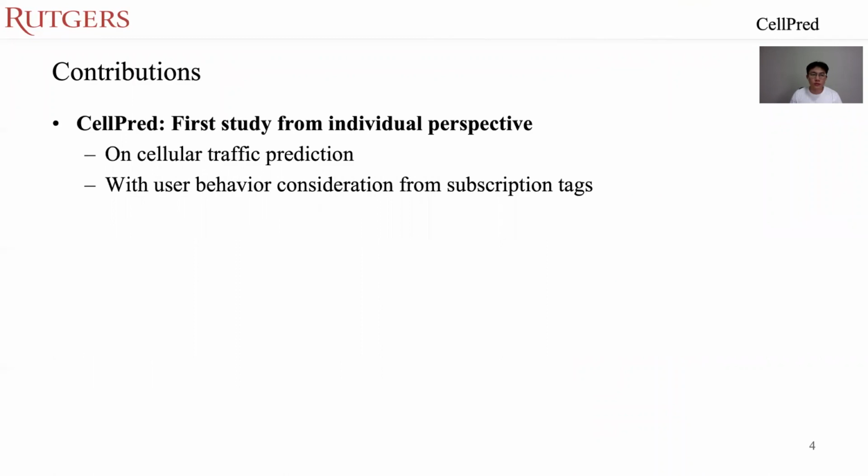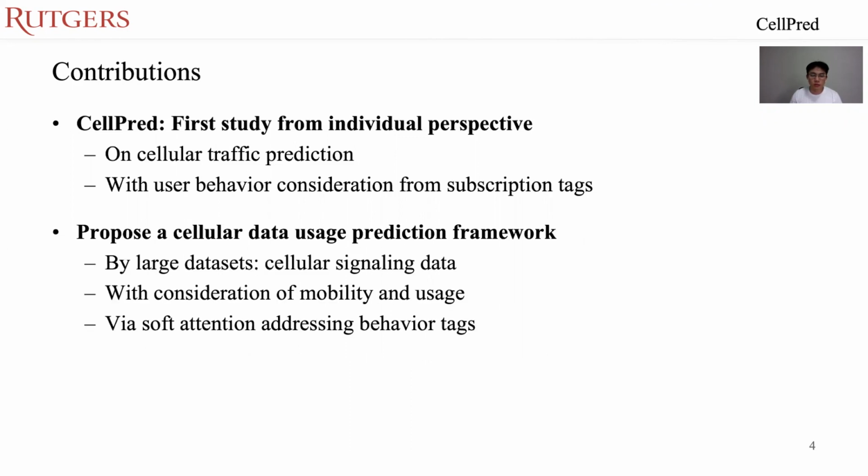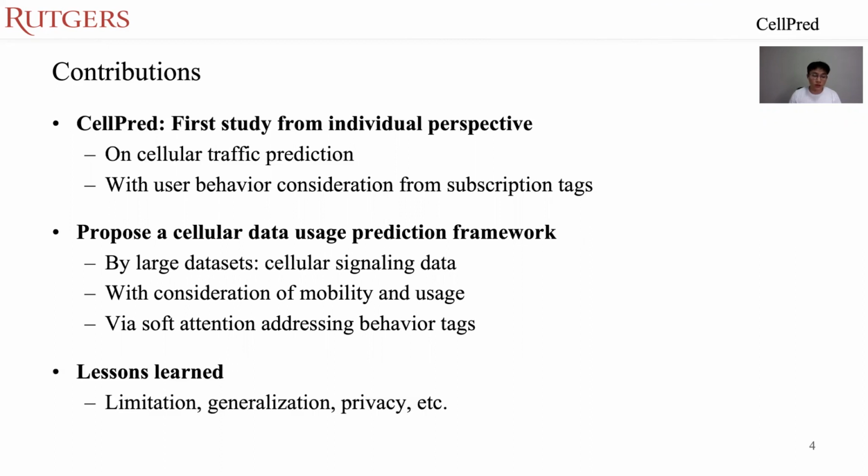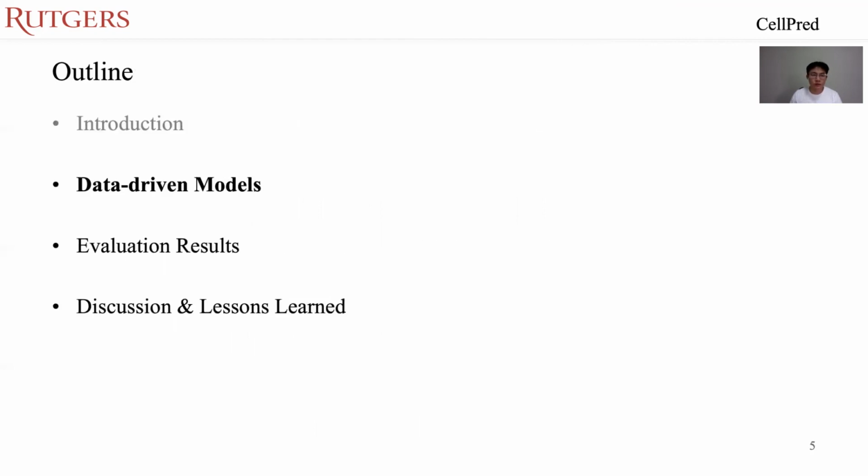The contributions of this paper can be summarized as follows. We are the first study from an individual perspective on cellular traffic prediction, and we consider user behaviors from subscription tags, which I will introduce later. We propose this prediction framework using a large data set, which is cellular signaling data. We consider the individual mobility and the usage. We design this framework with soft attention addressing behavioral tags. And in the end, we summarize some of the lessons learned through this investigation, together with the limitation, generalization, and privacy issues.